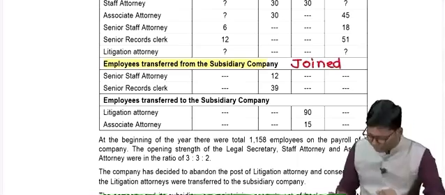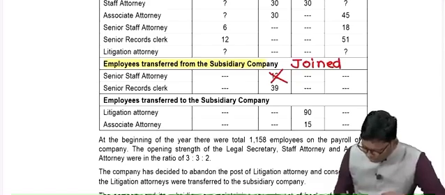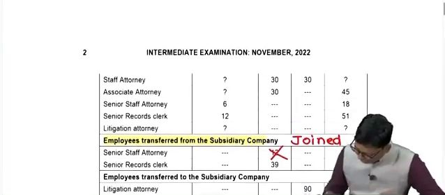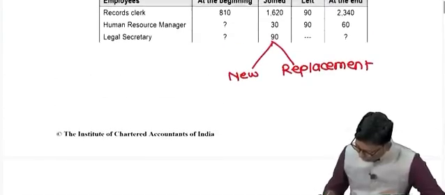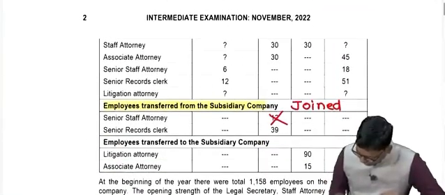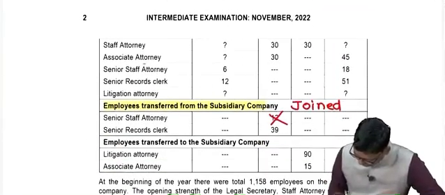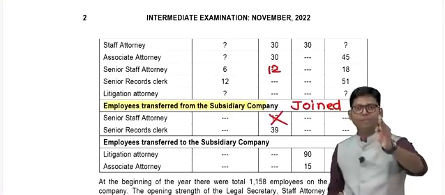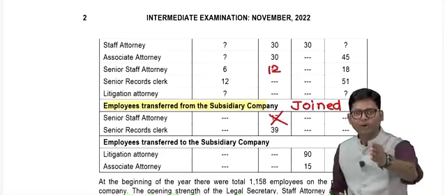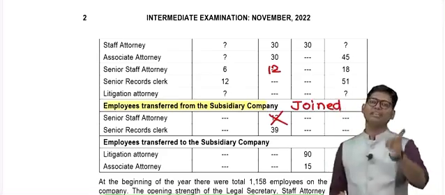So what I am doing? I am cancelling this 12 which is related to senior staff attorney and recording it in the senior staff attorney joined column. I will be recording this 12 data. So here I have recorded senior staff attorney 12. Now you can cross verify. In the beginning 6 employees were there, 12 joined, and that is why 18 employees are there at the end of the year.